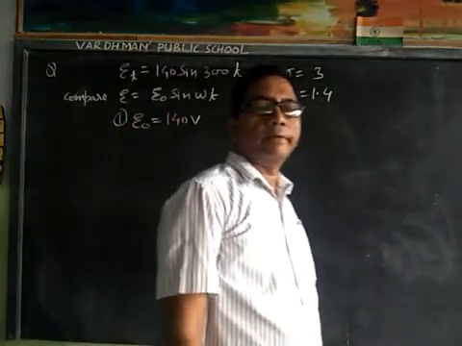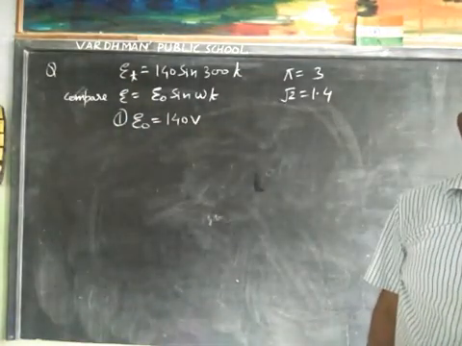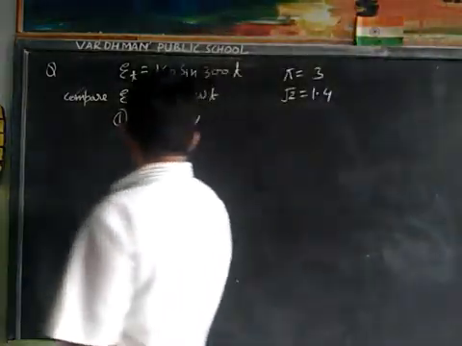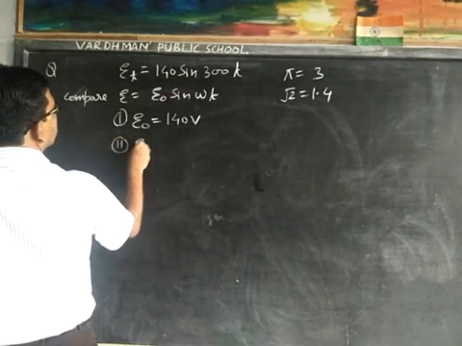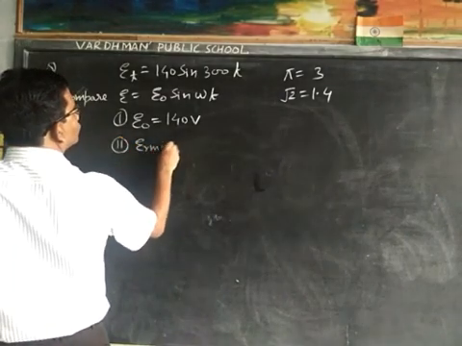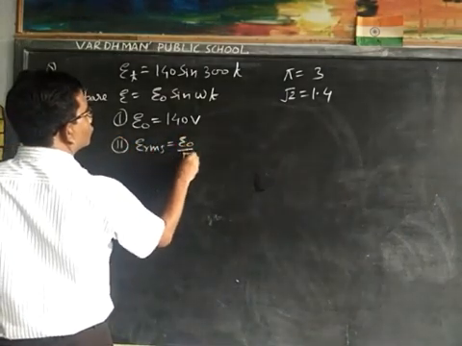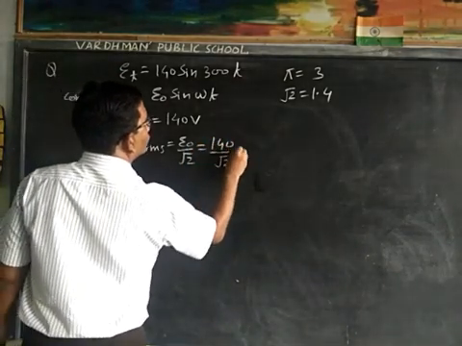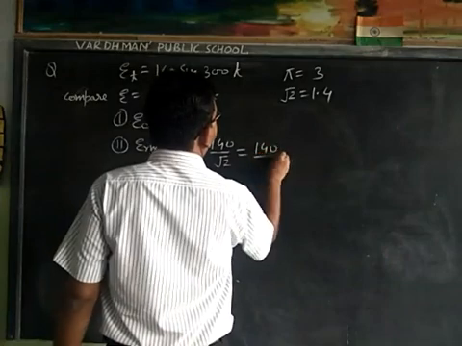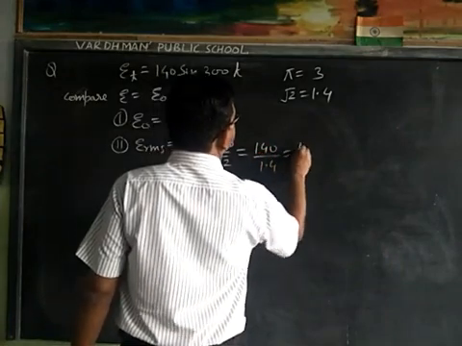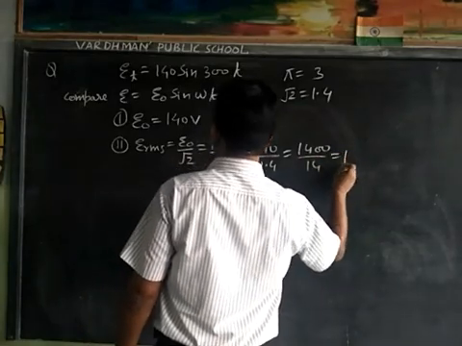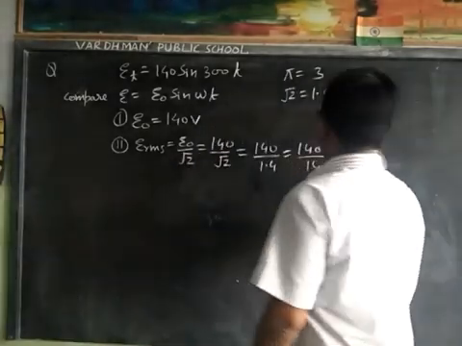Second, RMS value: ERMS is equal to E0 upon root 2, that is 140 upon 1.4, equal to 1400 upon 14, that is 100 volt.